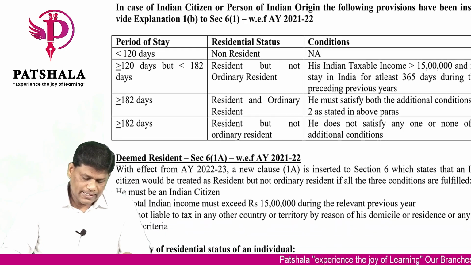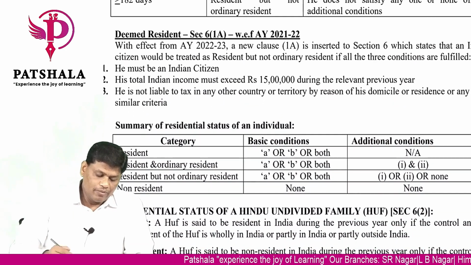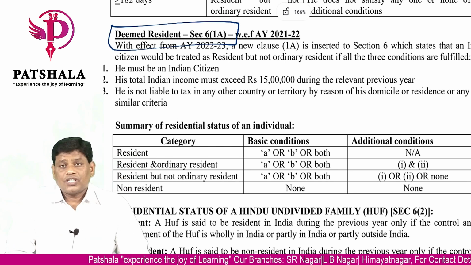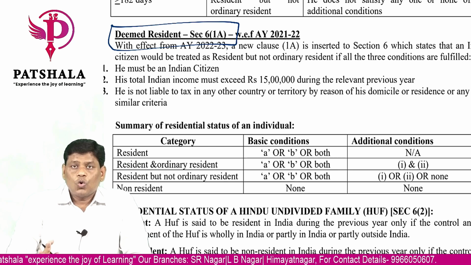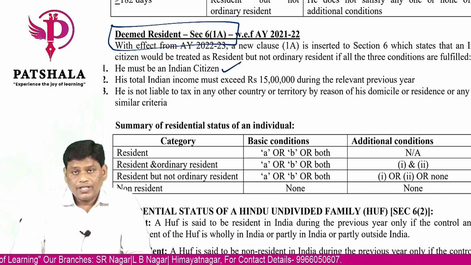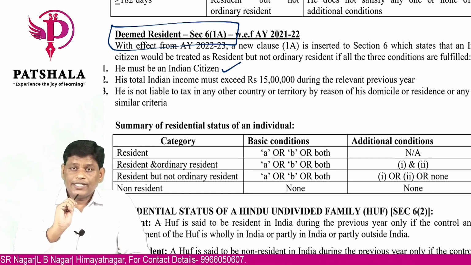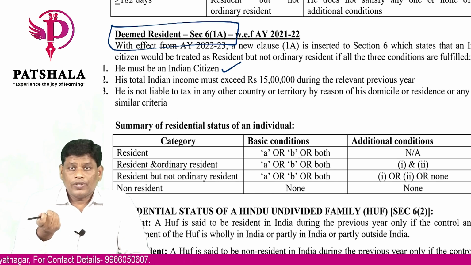Then there is another special provision which has come up, which is called as a deemed resident. What is the meaning of the word deemed resident? As per section 6 subsection 1A, a person is said to be deemed resident only if the conditions are met. That person should be Indian citizen. I told you, in the introduction, we don't worry about citizenship, but there are certain cases where citizenship is also counted. So we need to check about that Indian citizen.